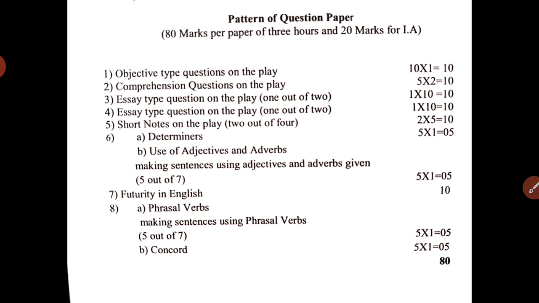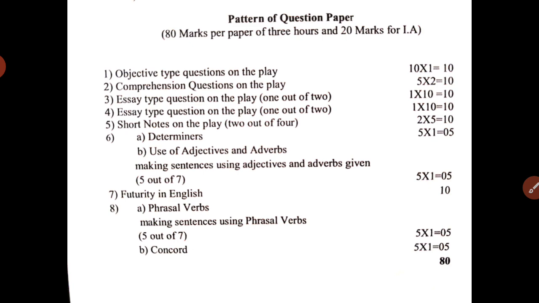First, you have to write 2 internal tests, and each test carries 40 marks. Later that is converted into 5 marks, meaning the first internal exam is converted into 5 marks, and the second internal exam of 40 marks is also converted into 5 marks. So 2 internal tests mean a total of 10 marks.